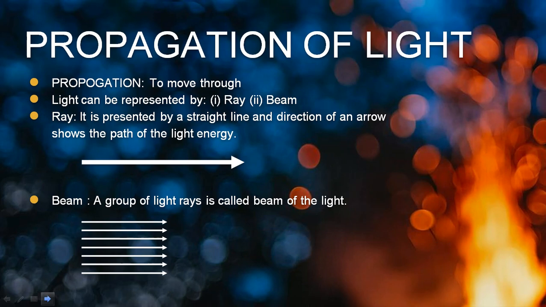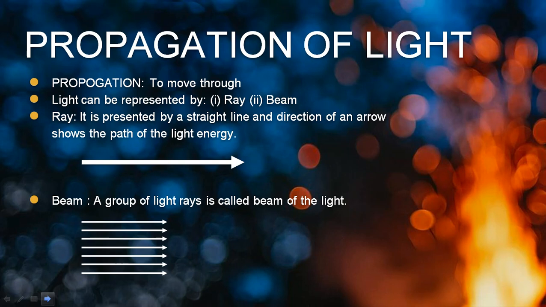Whenever you switch on a torch, not just one ray comes out from the torch, but more than one. Whatever light comes out from the torch is considered a beam of light. Same way for the bulb, same way for the candle, same way for the sun. Understood? Clear?